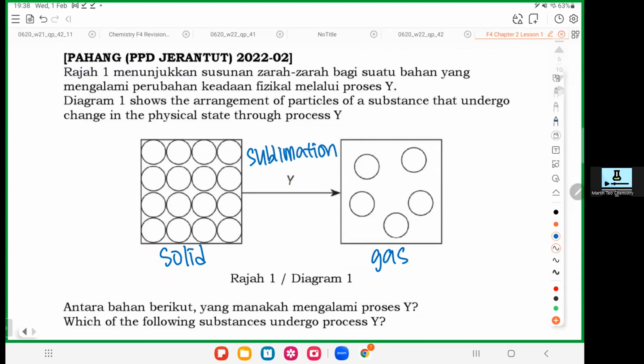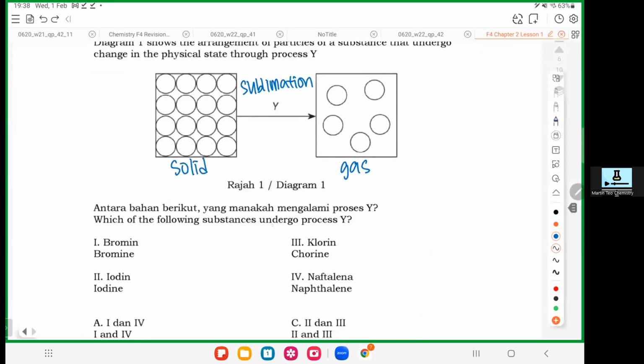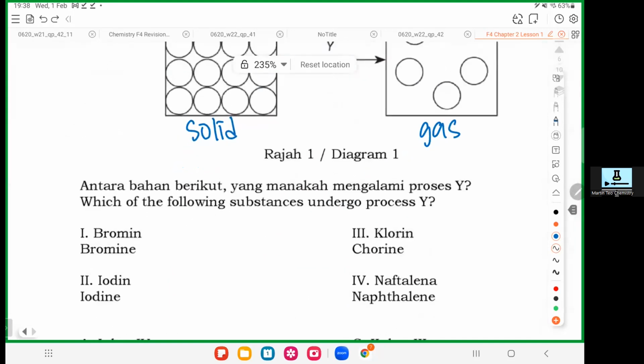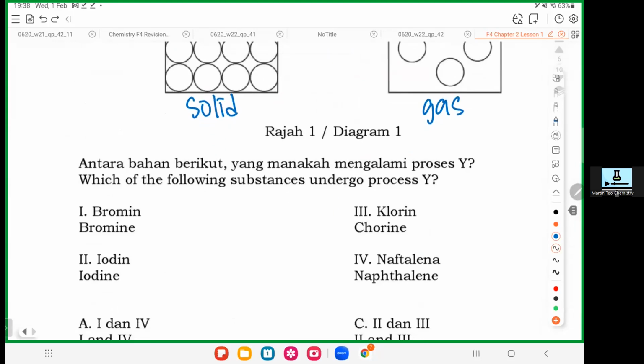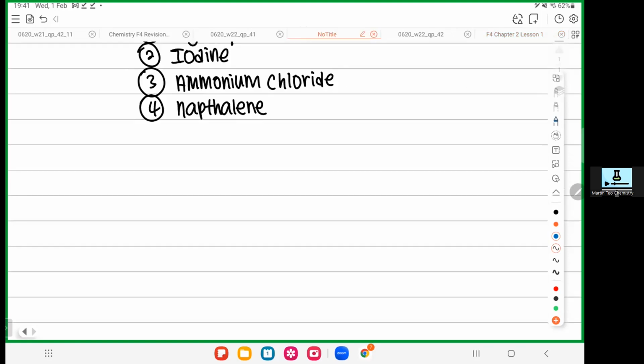Okay, so this is a Pahang question. So they are asking you who can undergo process Y. So we know there are 4 substances that can undergo sublimation. Bromine, no, it's not one of the 4 substances we have. Iodine, yes, one of the 4 substances. Chlorine is not. Naphthalene, yes. So the answer is 2 and 4. Okay, that's it. Okay, the last part for today is this.